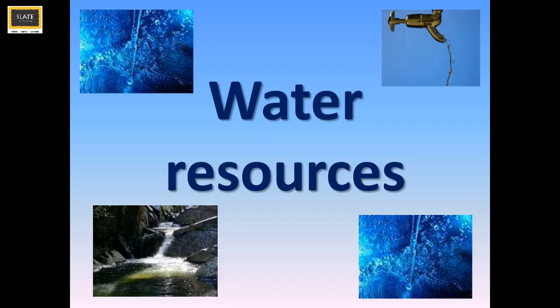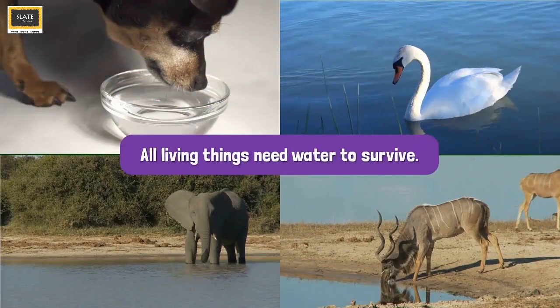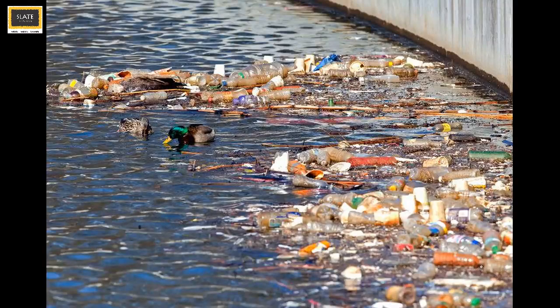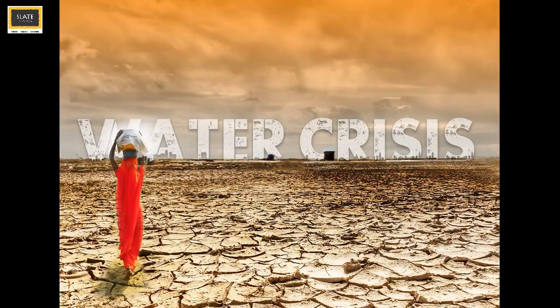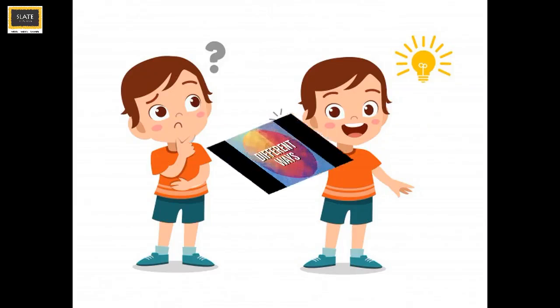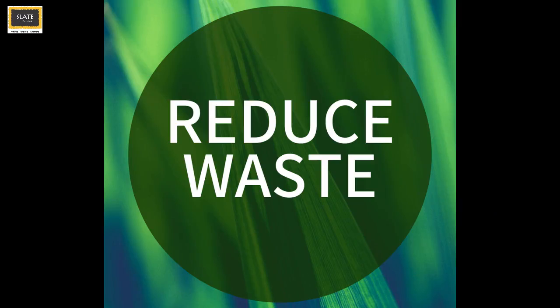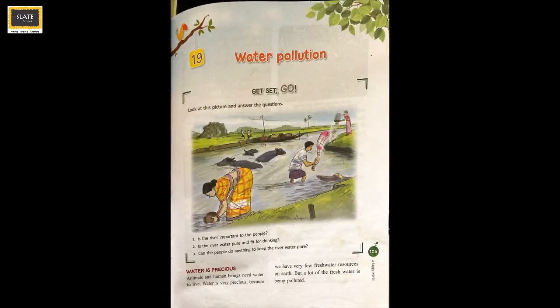Slaters, in our previous lesson, we learnt about water resources. Water is a very vital component for survival of all the living things. However, in current times, increasing population, excessive wastage and pollution of the water bodies has resulted into scarcity of water in several places around the world. Let's learn and understand the different ways in which water gets polluted and how we can reduce it from our sixth lesson. So Slaters, please turn to page number 105.